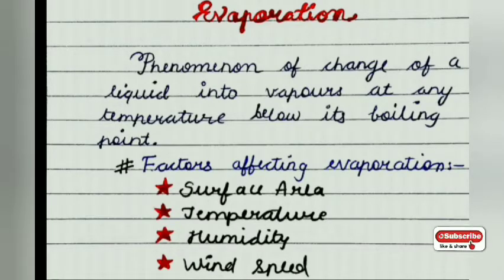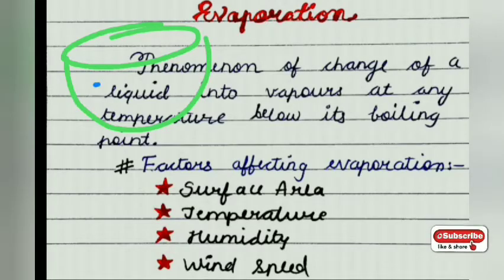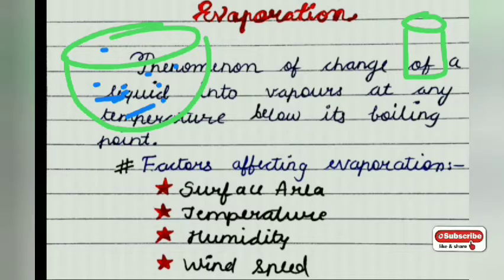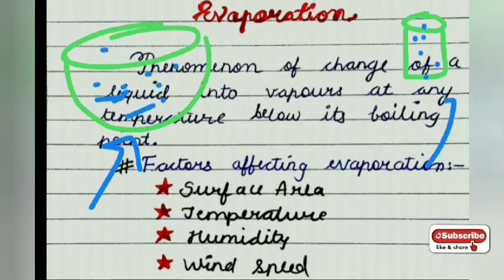Now suppose you are taking a big bowl and you have kept water in this, or any liquid, not only water. The liquid is kept in this bowl, and comparatively, you take a small glass and keep some liquid in that glass. So in the presence of heat or sunlight, what will happen? The evaporation of the bowl will happen fast, and in the glass it will be slow.